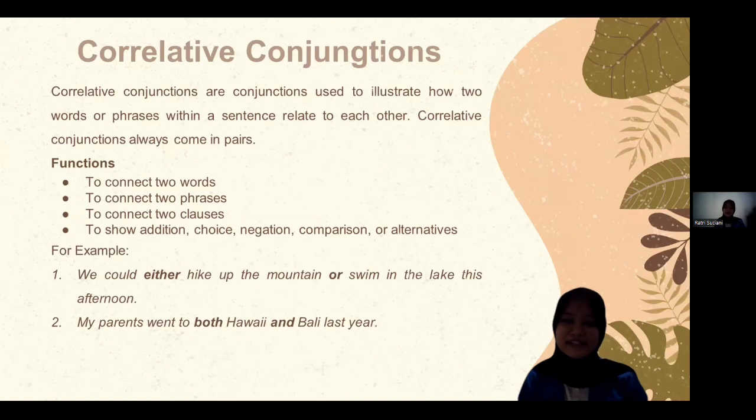And the second topic is correlative conjunction. What is correlative conjunction? Correlative conjunctions are conjunctions used to illustrate how two words or phrases within a sentence relate to each other. Correlative conjunctions always come in pairs.